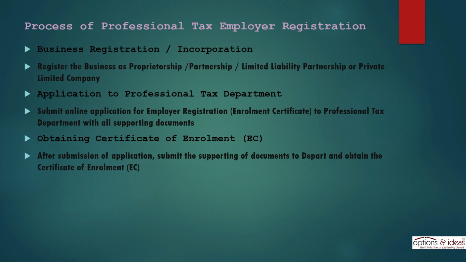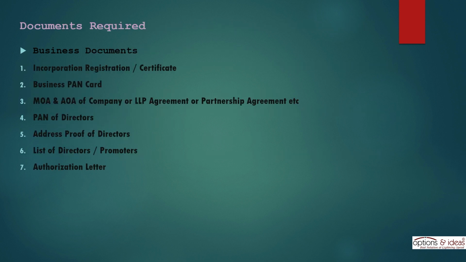Submit online application for employer registration, enrollment certificate, to professional tax department with all supporting documents. Obtaining certificate of enrollment, A. After submission of application, submit the supporting documents to the department and obtain the certificate of enrollment, A.